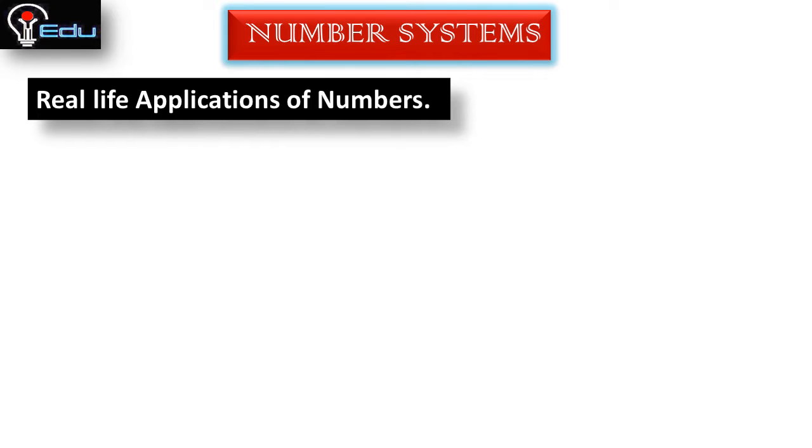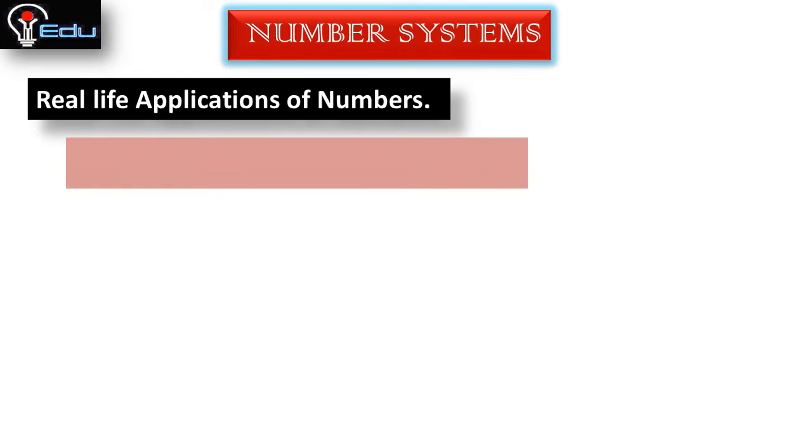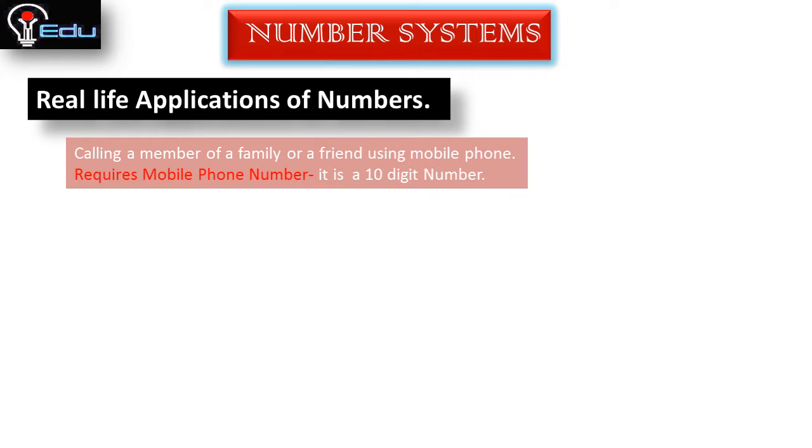Now we will see real life applications of number systems. The first one is calling a family member or a friend using a mobile phone. It requires a mobile phone number, which is a 10-digit number. So the mobile phone requires a 10-digit number. This is one of the applications.